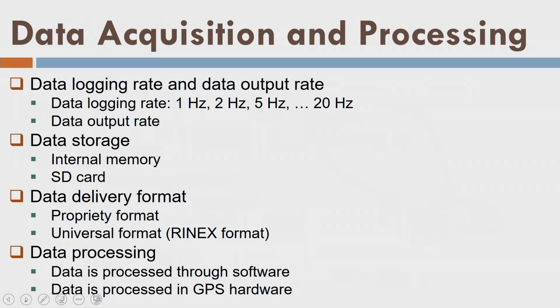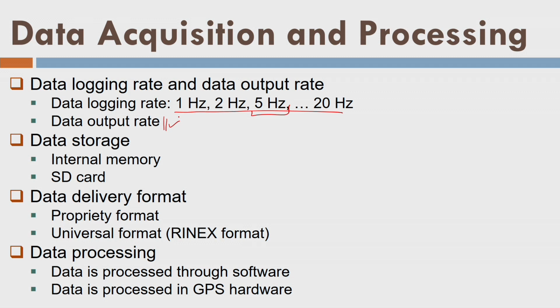Now, data logging rate. These are the rates available nowadays in the specifications. That means they are recording 20 data per second, that is 20 hertz, or 5 data per second, and you can do this setting while controlling the receiver. Data output rate is different: once you take the data from the receiver, at what rate it will be transferred. That is not very important, because anyhow you will transfer the data, whether it takes 1 minute or half a second.